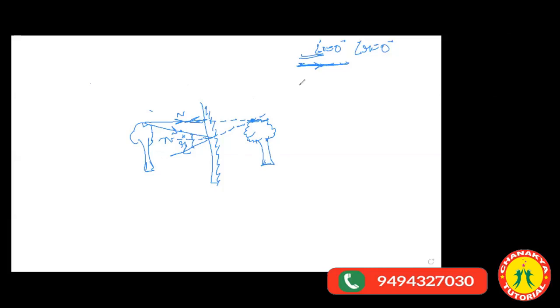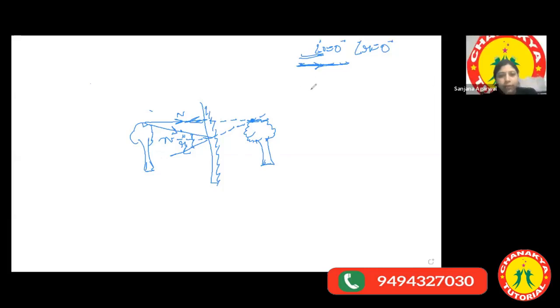No, ma'am. See, let me write some steps so that you can remember how to draw, because a question may arise in the board exam that a pencil is given and you are supposed to draw the mirror image formation. This can be of 2 to 3 marks with a proper labelled diagram. So the first step is to draw the mirror, draw the object.